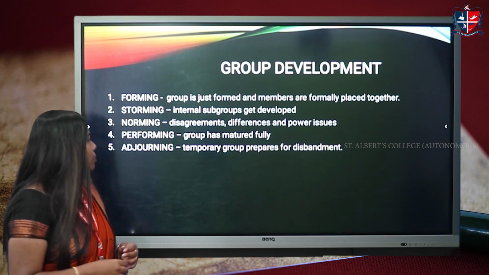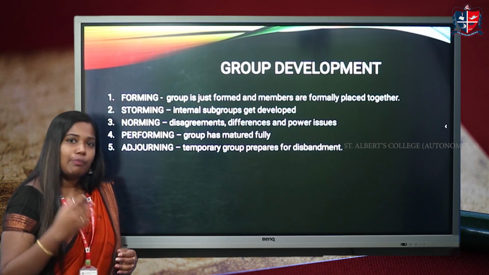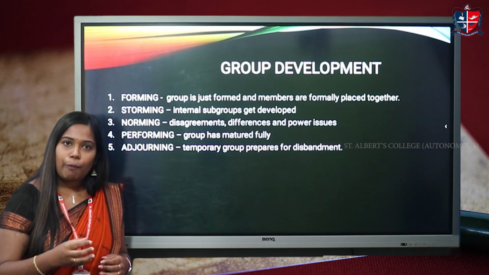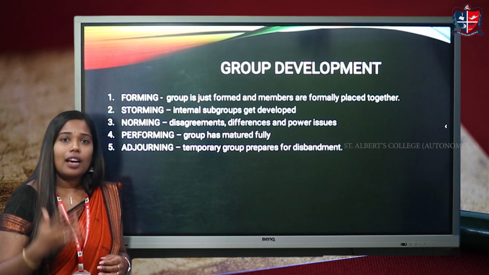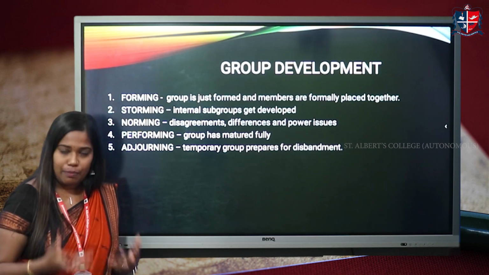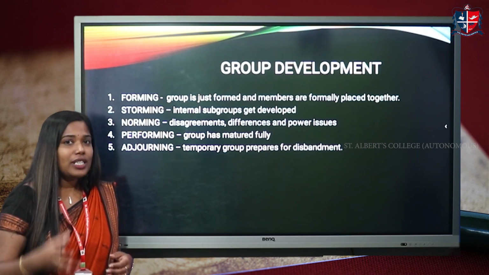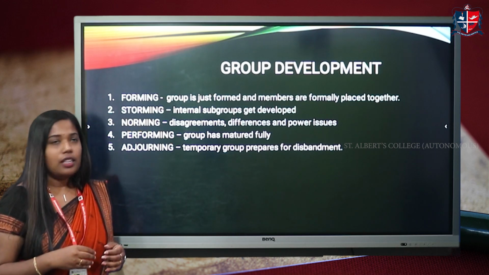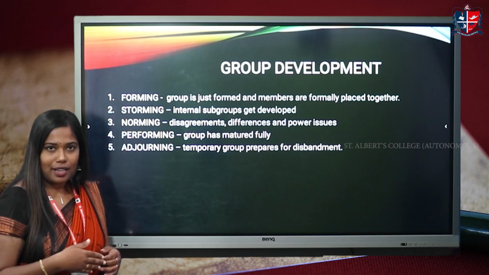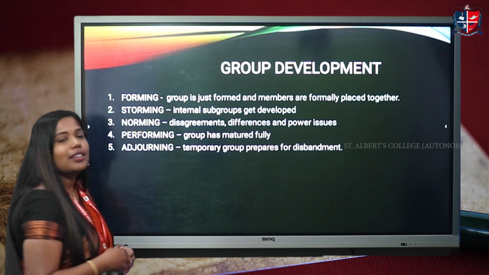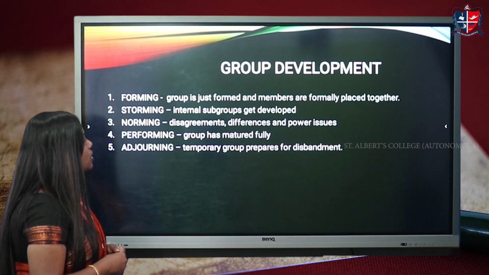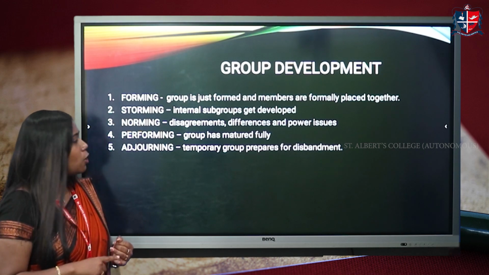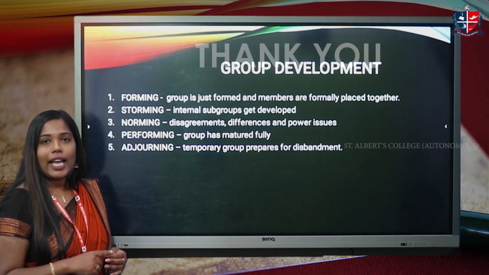For a temporary group, adjourning is the last stage, because a temporary group is formed just for a temporary purpose or for the given task. After that task, that group needs to be disbanded. So they have to disperse and they have to form another group. So that is adjourning. For a permanent group, performing is the last stage. For a temporary group, adjourning is the last stage. So these are the group development process. First one is forming, then storming, norming, performing, and adjourning.